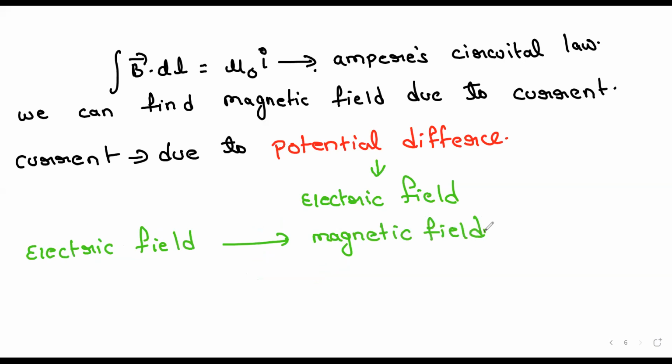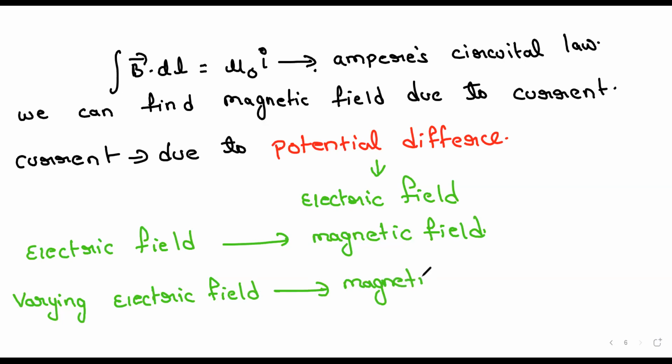So what Maxwell said is, a varying electric field also produces a magnetic field, right?